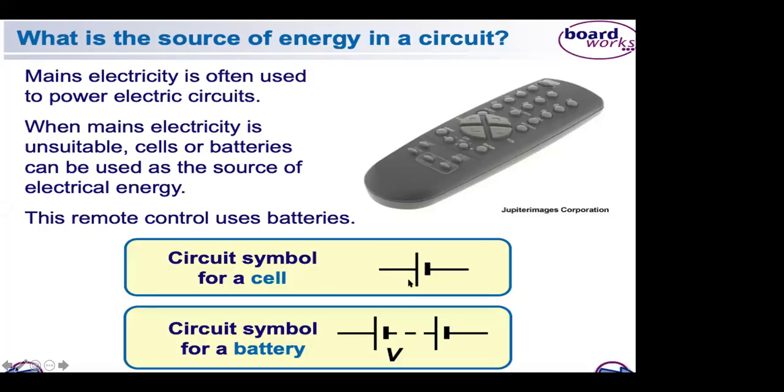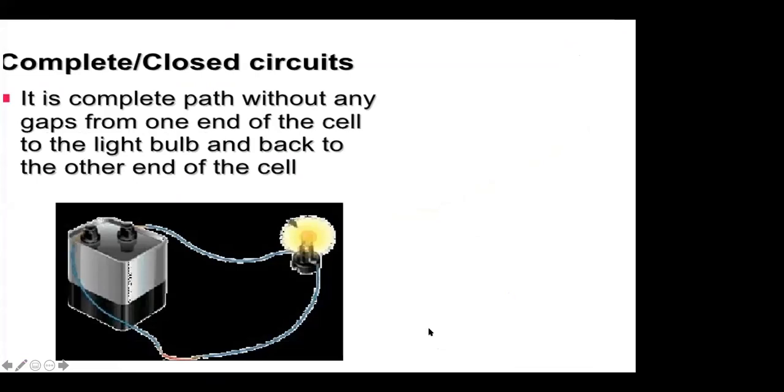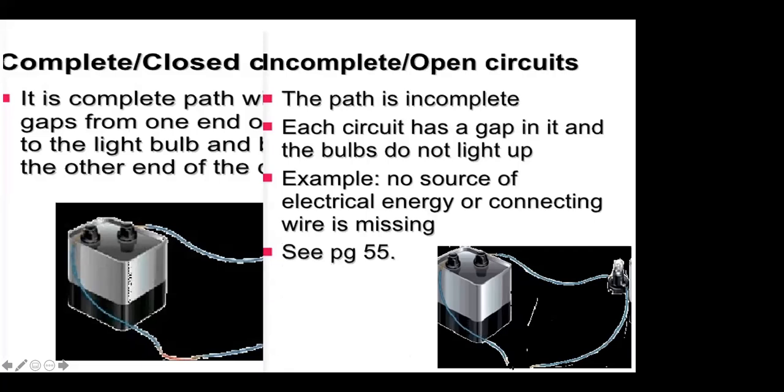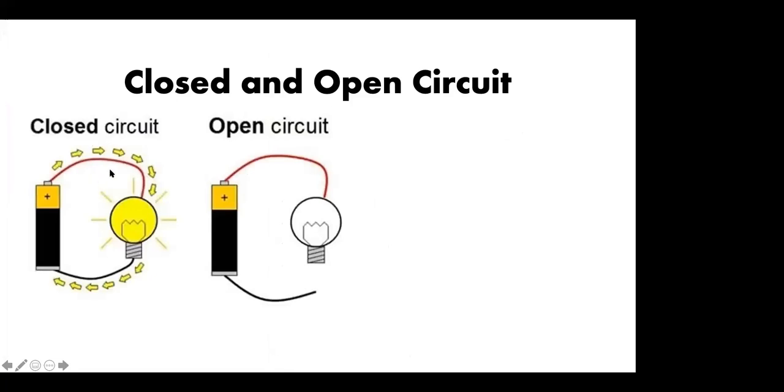You can see over here, this is a cell, this is a battery, and cell and battery are two different things that you should know, not confuse. Now this is a complete circuit. We did this in the last activity, closed circuit. Just a revision. The plus and minus of the battery go to the bulb and the bulb glows. So this is a complete path. In the incomplete path, this break point is there. So this bulb does not glow, and this is called an open circuit. So these things you have to remember. This is closed and open circuit.